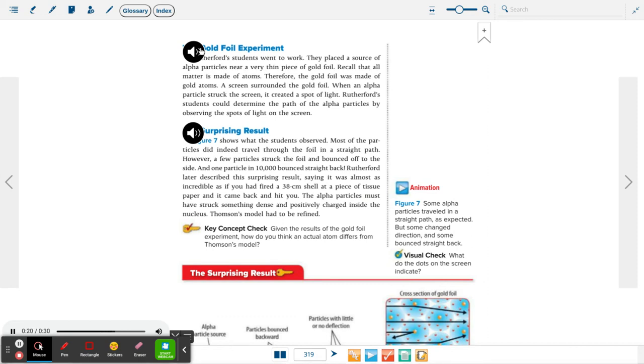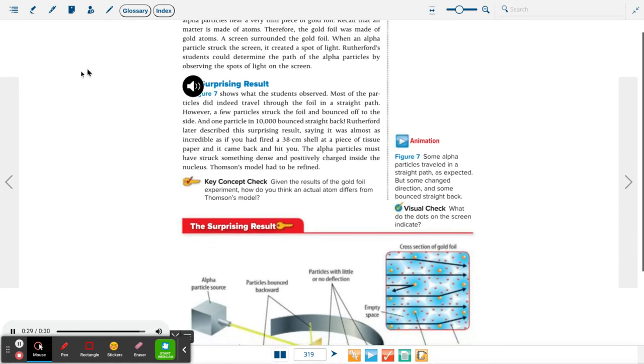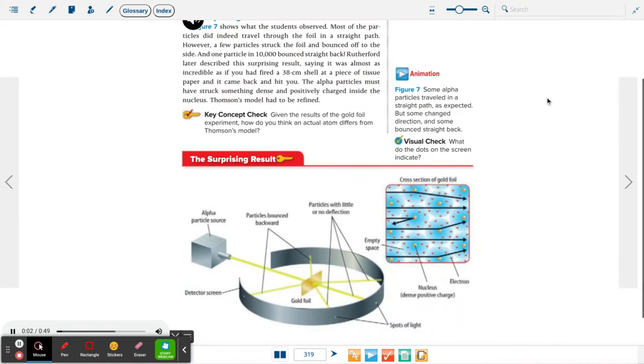When an alpha particle struck the screen, it created a spot of light. Rutherford's students could determine the path of the alpha particles by observing the spots of light on the screen. The surprising result. Figure 7 shows what the students observed.